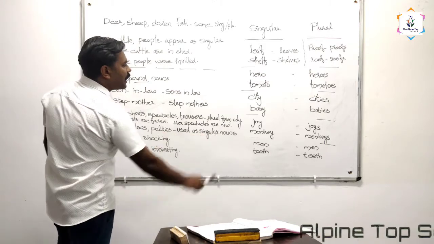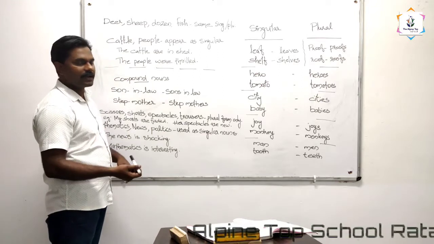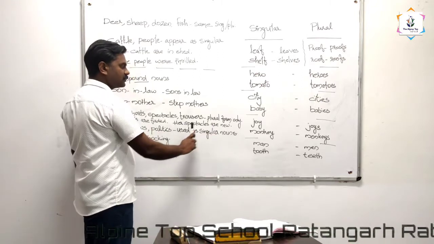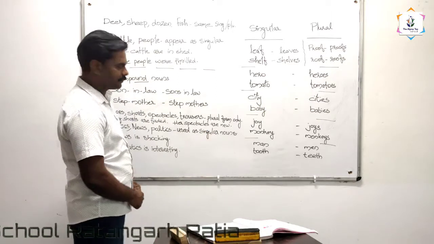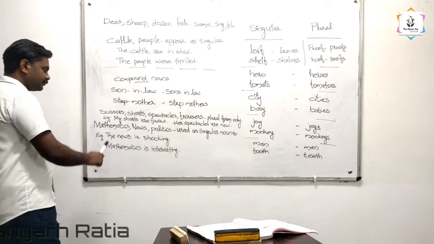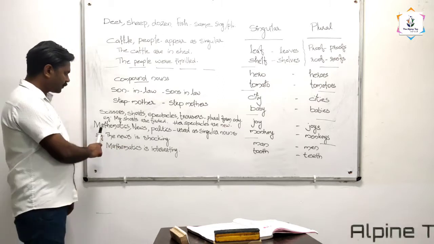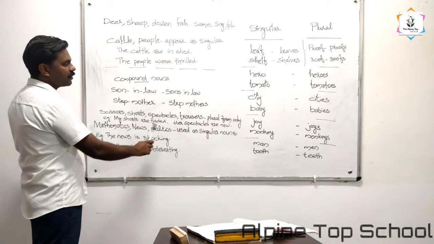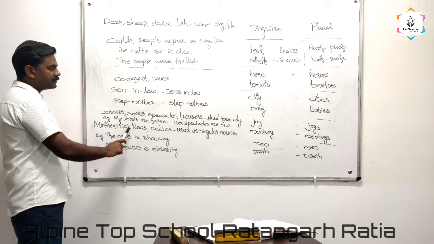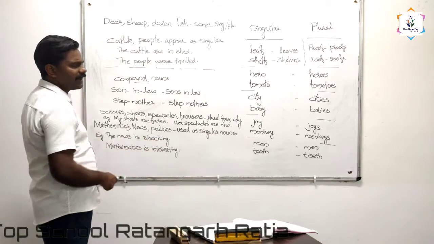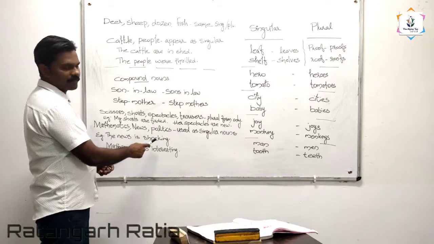Her spectacles are new. We use are here because spectacles has only the plural form. And let's see over here, mathematics, news, politics. These three end with S. That means it appears as a plural form, right?